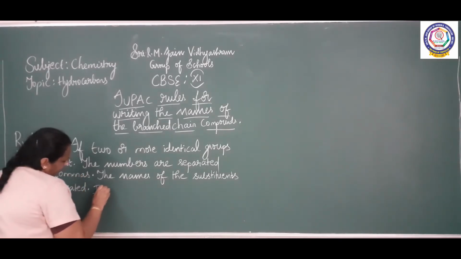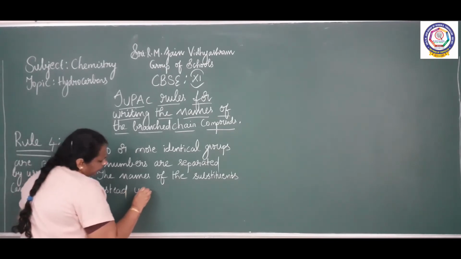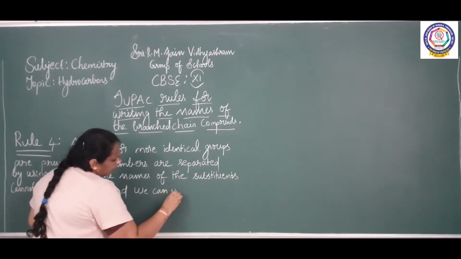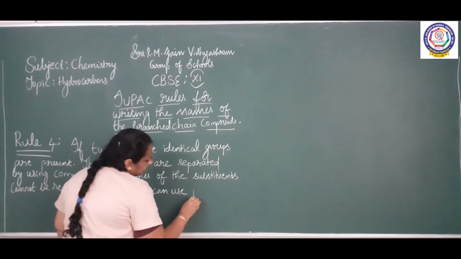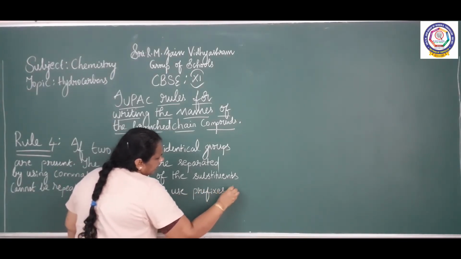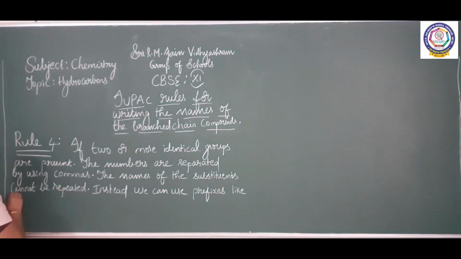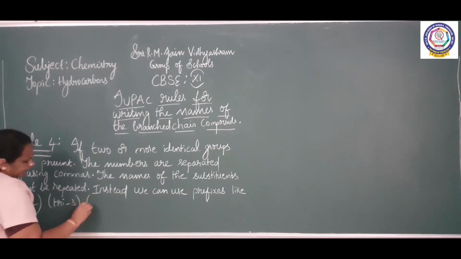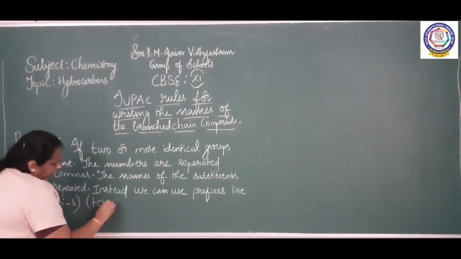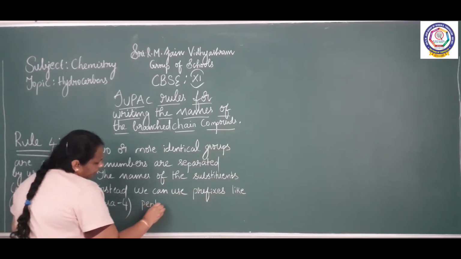Instead, we can use prefixes, like di for 2, tri for 3, tetra for 4, penta for 5, etc.